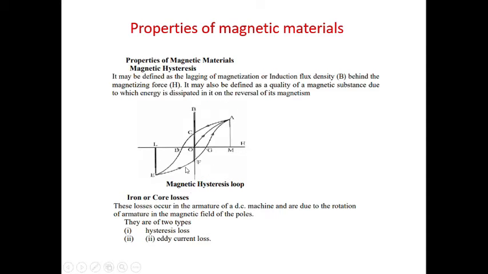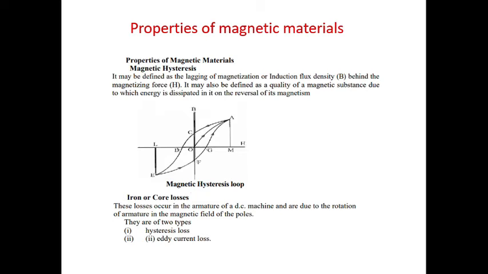You can see the magnetic hysteresis loop. When current is increased, we get the path OA. A is the saturation point. Then if we decrease the current, it follows another path and comes to AC. So in this case, B is there whereas H is 0.